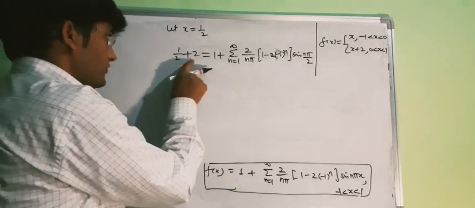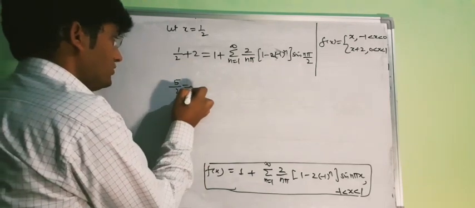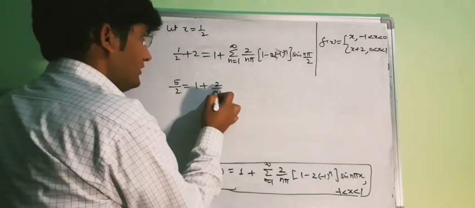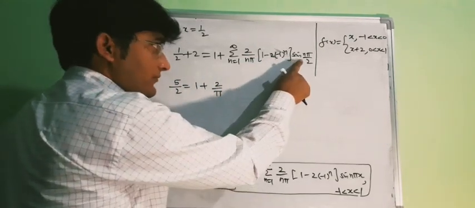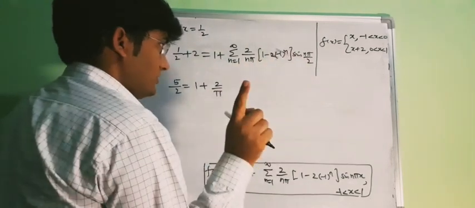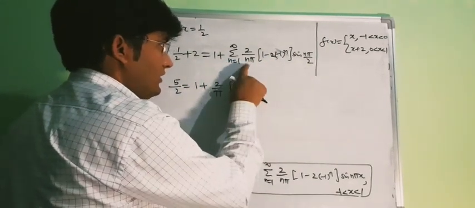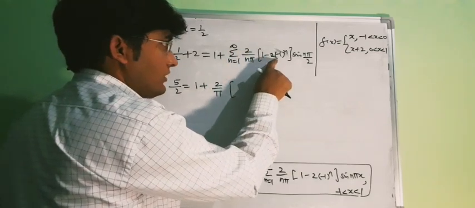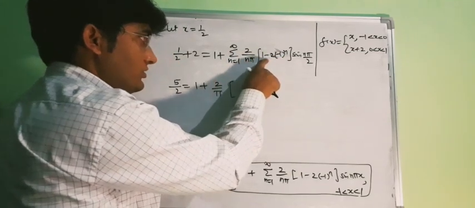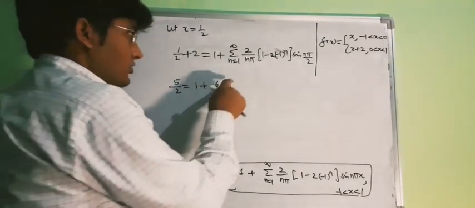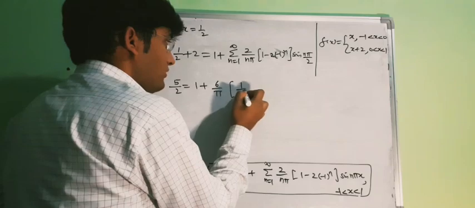So now let us evaluate this one. Then we can take 2 upon pi common. Now if n is 1, then this will be sin pi by 2, and sin pi by 2 is 1. So if n is 1, then this will be minus 1 times minus 2, which is 3. So we will have 6 upon pi, and for n equal to 1 we will have 1 by 1.